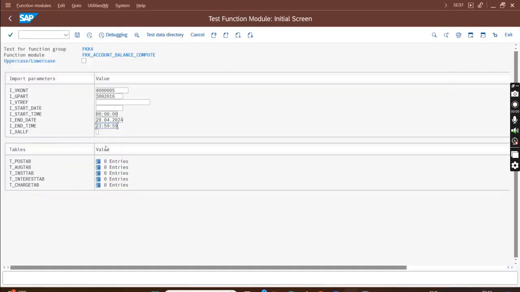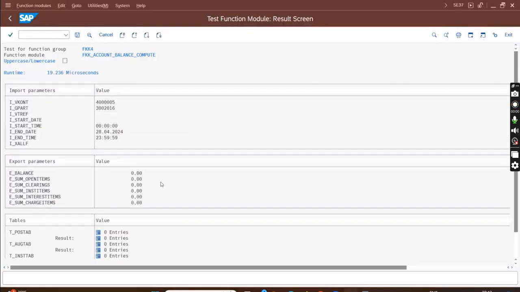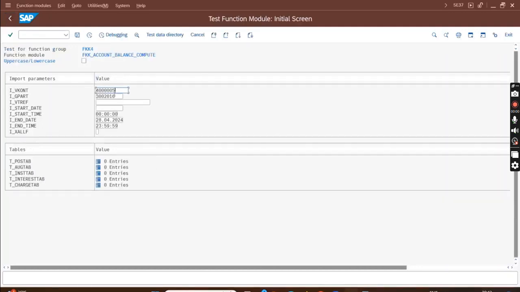Did I make any change? This is strange. With the same input, I was getting 88.88. Now I'm not getting any balance. 28/04/2024, end time 23:59:59. What is wrong?